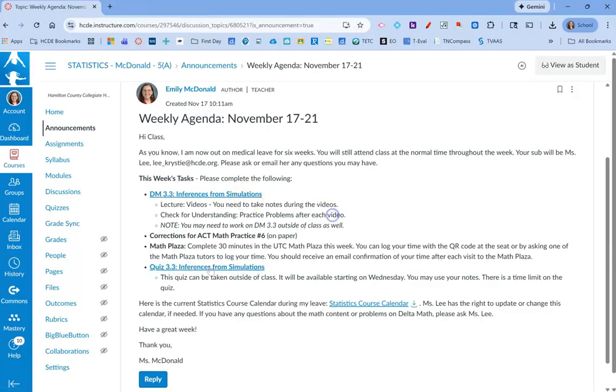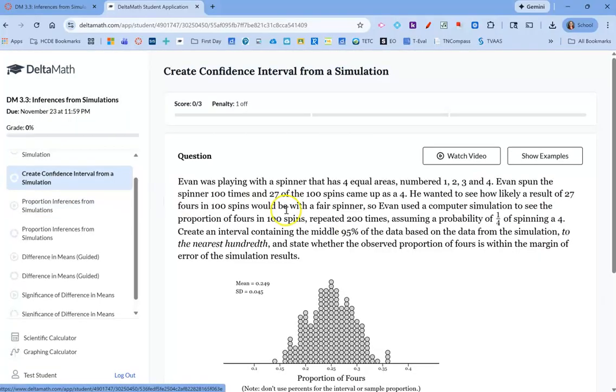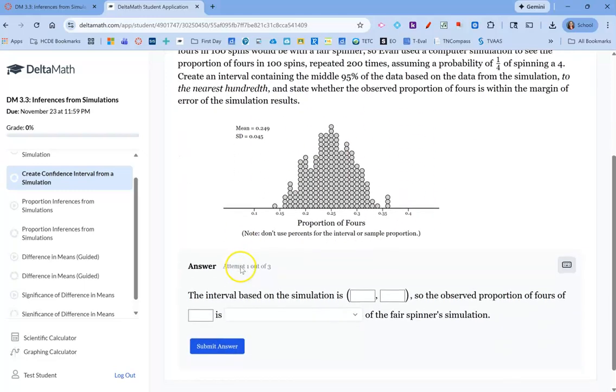So let's look at the Delta Math quickly. For the Delta Math, you're going to be doing different inferences from simulations. So you're going to be simulating some data. Again, watch the video and that'll explain each specific one. But you're going to have some sort of scenario with a spinner or whatever the context is, and then you'll have a graph here, and based on this information, you're going to be answering some questions.